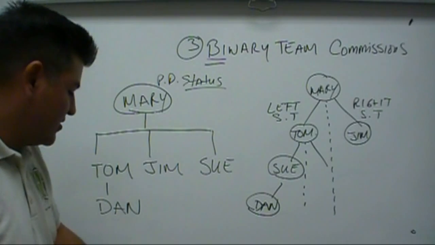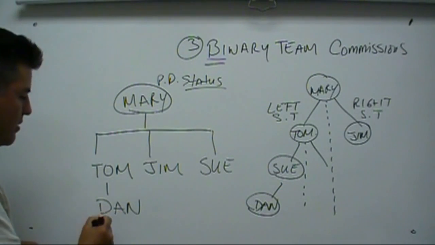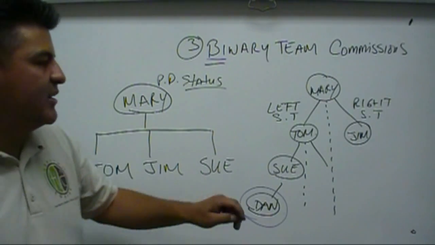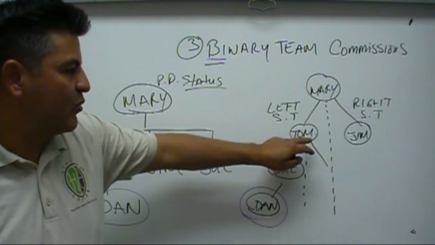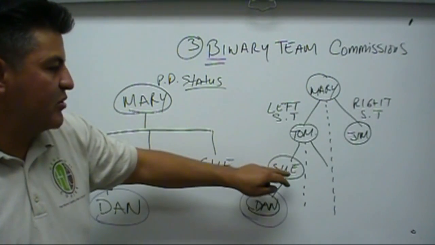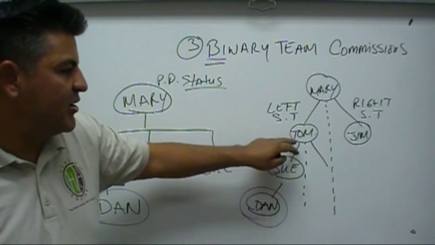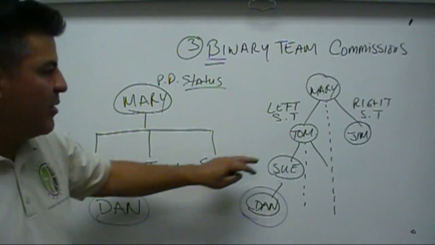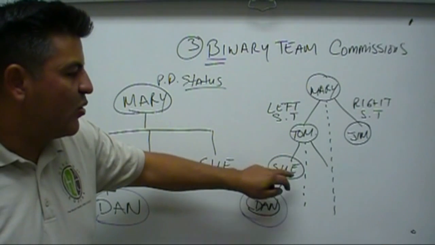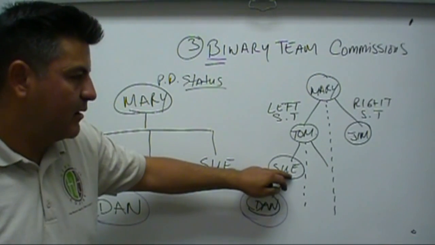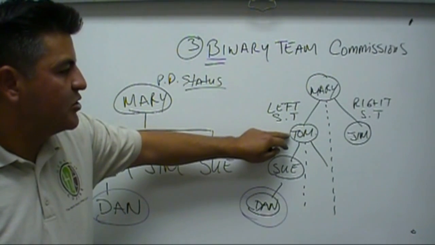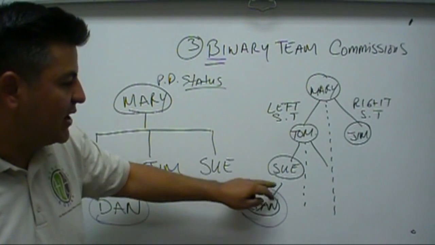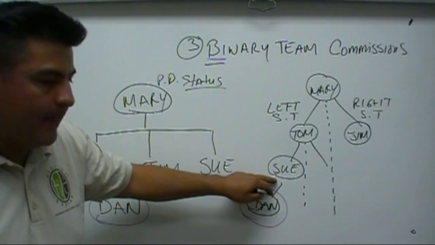Hopefully that makes sense. So let me put this like this, okay? So in this situation now, you have Mary, personally enrolled Tom, Mary, personally enrolled Sue, but Sue is placed underneath Tom. Tom personally enrolls Dan, but because Sue is already directly underneath Tom, Tom needs to put Dan underneath the left team, which is going to go directly underneath Sue, okay?